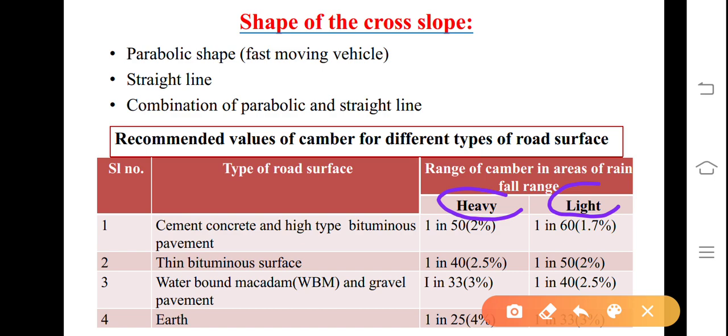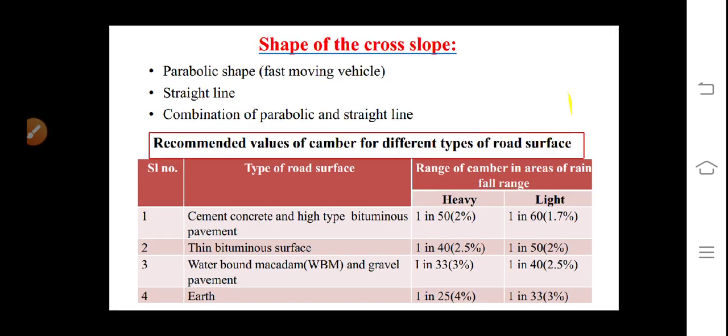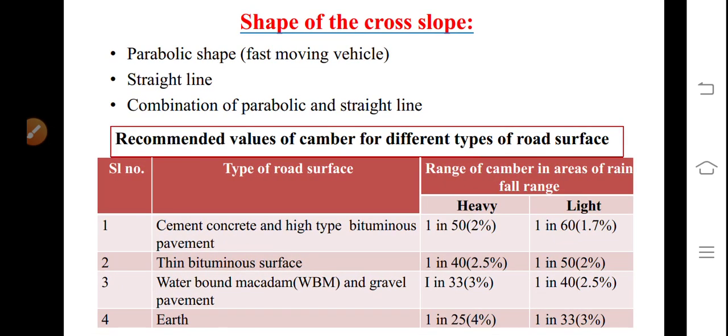If it is light, 1 in 60. Similarly, other surfaces are given in the table, you can follow. In case of earth road, it is 1 in 25 if heavy, and if light, it is 1 in 33.